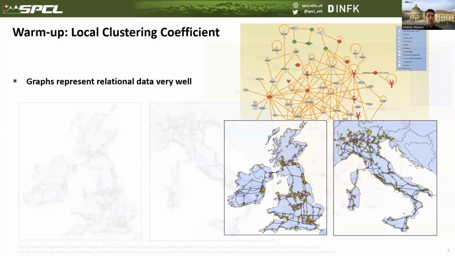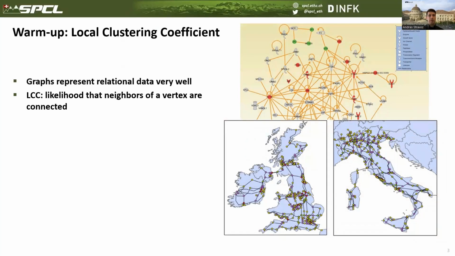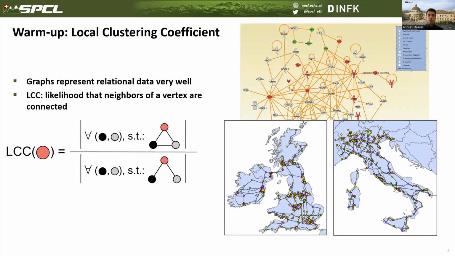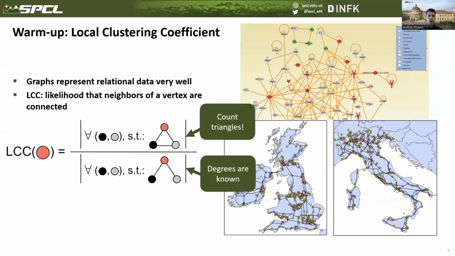In this work, we will focus on a core graph analytical metric called the local clustering coefficient, or LCC in short. LCC gives the likelihood that the neighbors of a vertex are themselves connected. Now observe that the possible number of pairs of neighbors in between which an edge may exist is directly given by the degree of that vertex. And in case that edge is actually present in the network, it will form a triangle with the edges already incident to the neighbors. That is, triangle counting is the basic primitive for computing the local clustering coefficient.